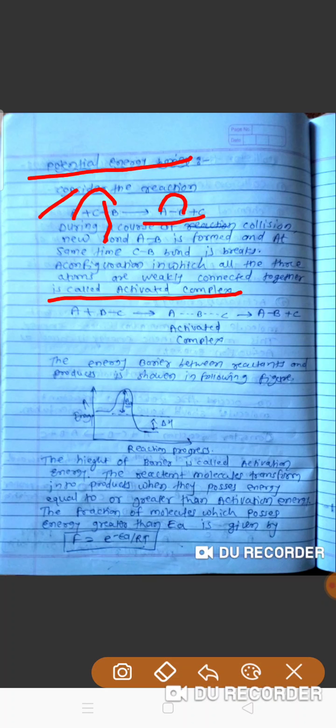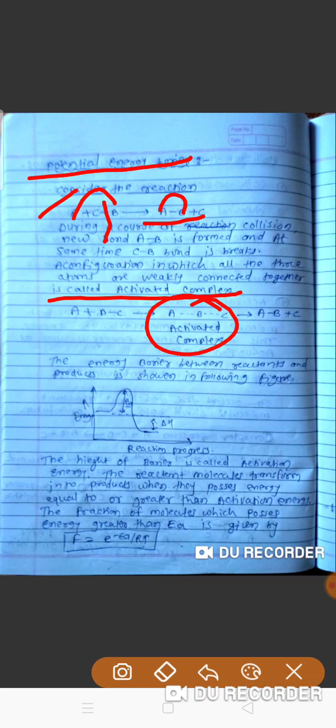All the atoms in this configuration are weakly attached, weakly linked. That configuration is called the activated complex.